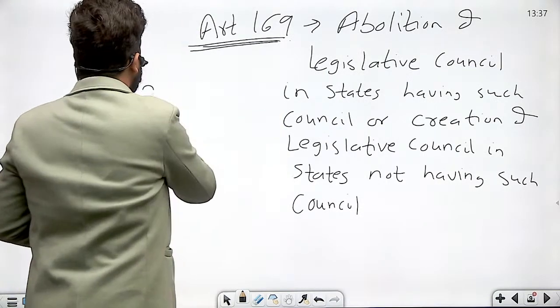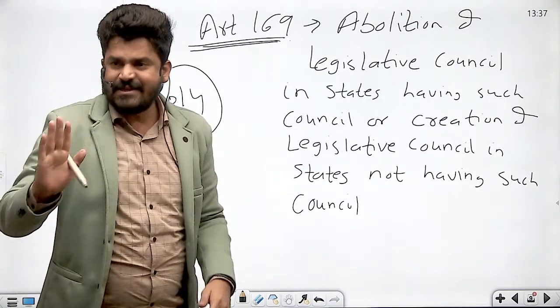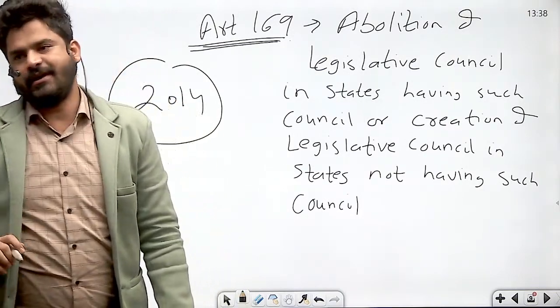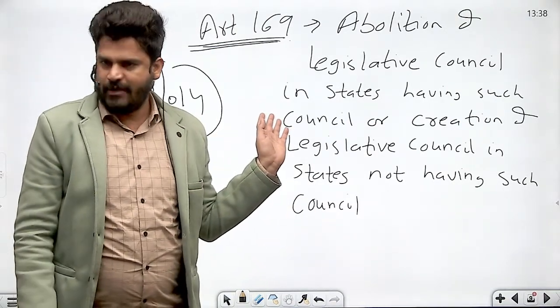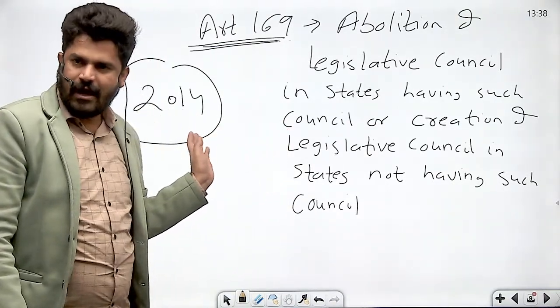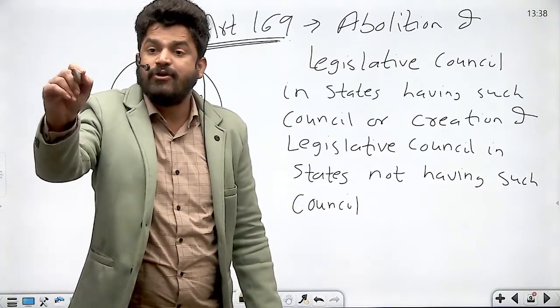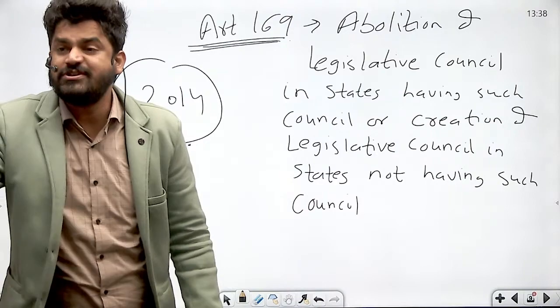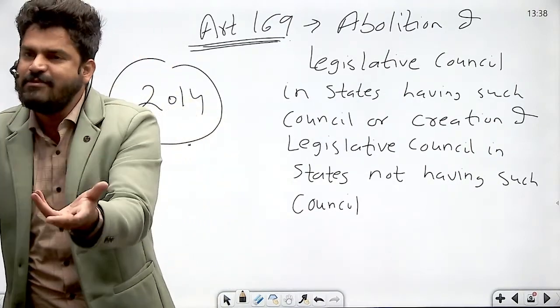For example, in 2014, the legislative assembly in Telangana was created. How was it created? It was created through simple majority, through the Andhra Pradesh Reorganization Act. Similarly, the legislative assembly of the then state of Jammu and Kashmir was abolished by the Jammu and Kashmir Reorganization Act, which was passed by simple majority.